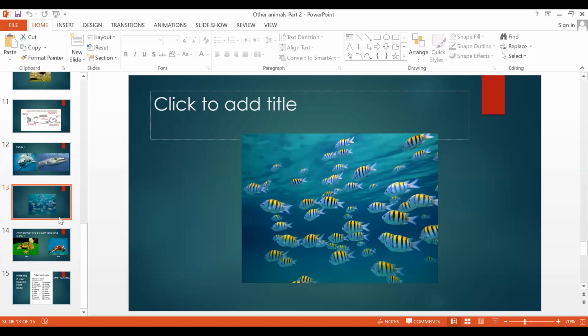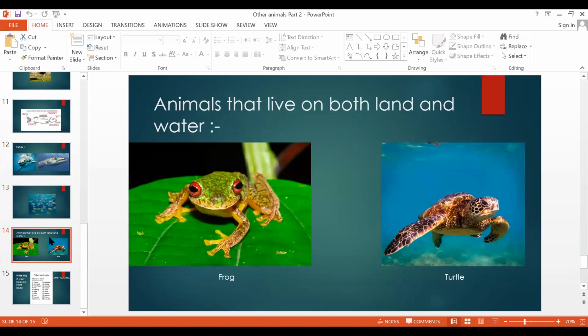And last picture I showed you. I told you also there are few animals that can live in water and land, both sides. This is the last picture. Animals that live on both land and water. Understood?